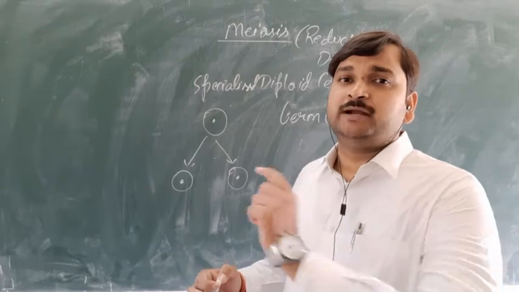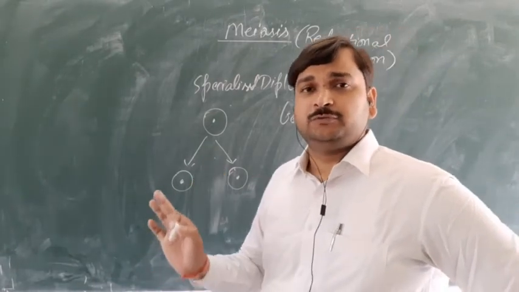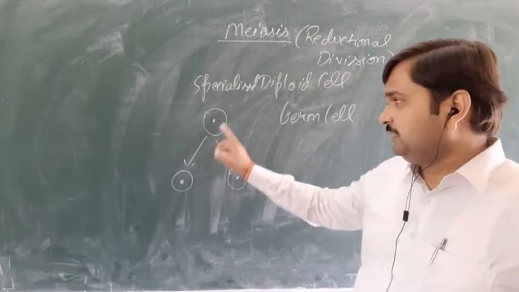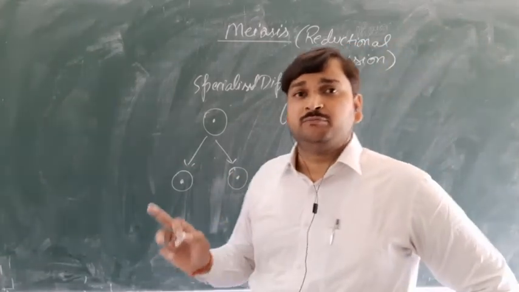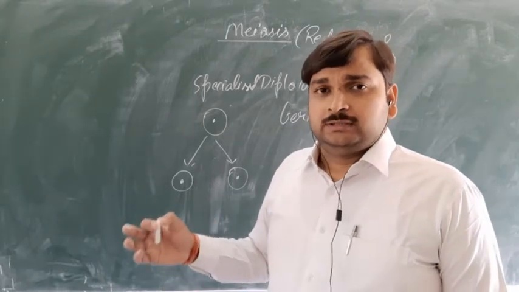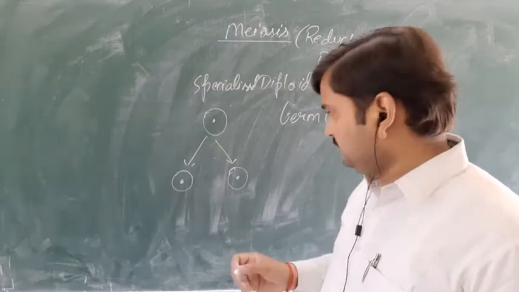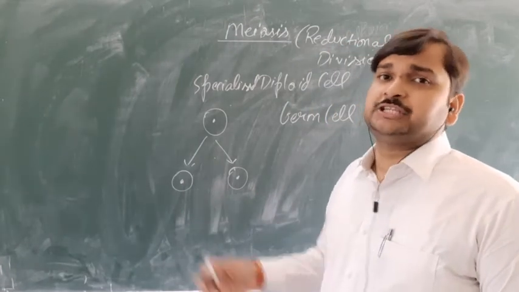In the case of mitosis, we have seen only a single division of the nucleus and a single division of the cytoplasm took place. As a result, two daughter cells were formed from the parent cell. But in the case of meiosis, there will be two sequential divisions of the nucleus and cytoplasm. That's why meiosis will occur in two steps.